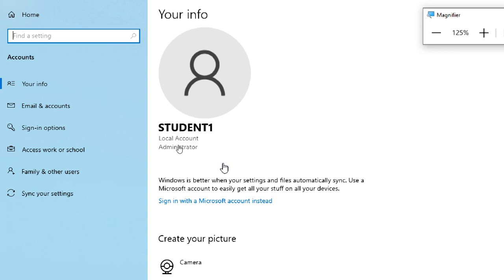You can make the standard account a normal account, like an administrator also. One Windows can have multiple administrators also. Otherwise you can maintain one account as an administrator account, and others as standard accounts. A standard account doesn't have rights for changing settings or installation of applications. They don't have rights.